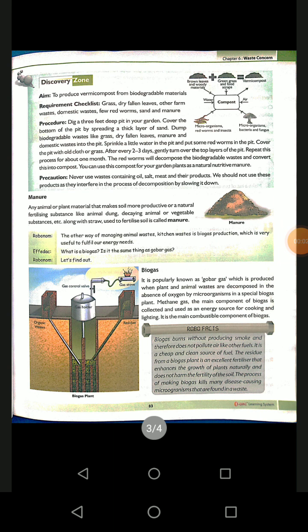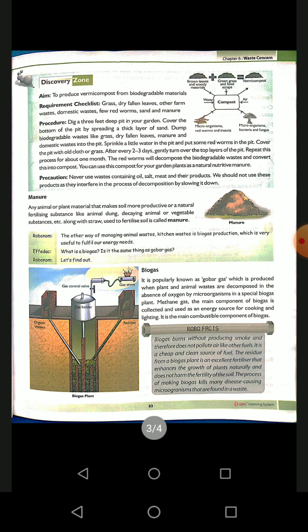Today we are going to discuss chapter 6 of bio waste concern. Concept: manure. What is manure? Manure is a substance that is produced from organic wastage, which is helpful in increasing the fertility of soil. The substance which is produced from organic wastes and helps in increasing the fertility of soil is known as manure.